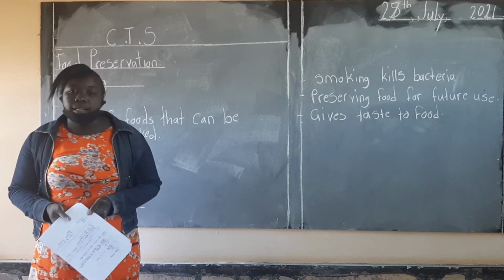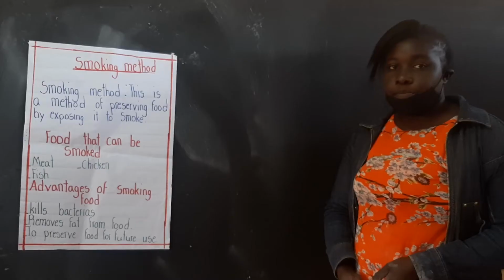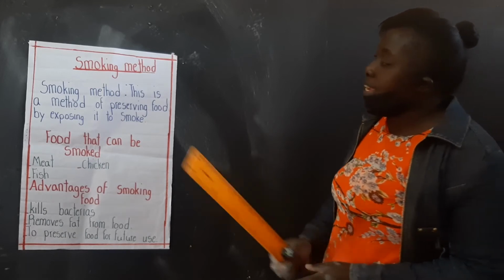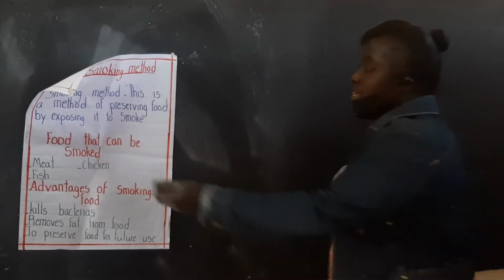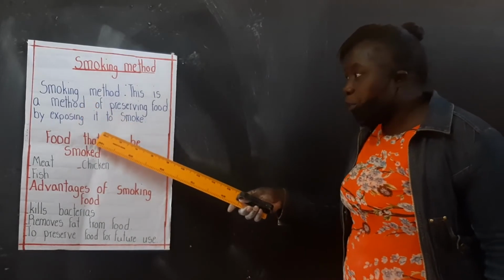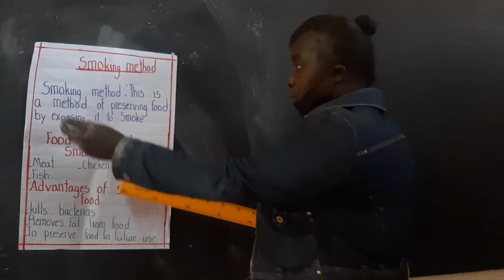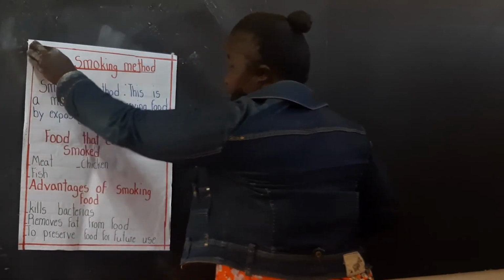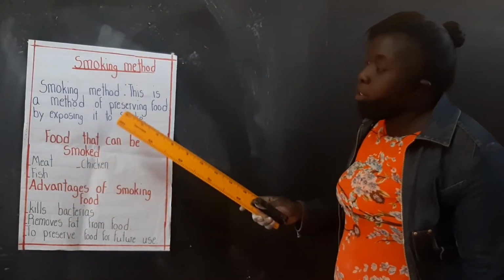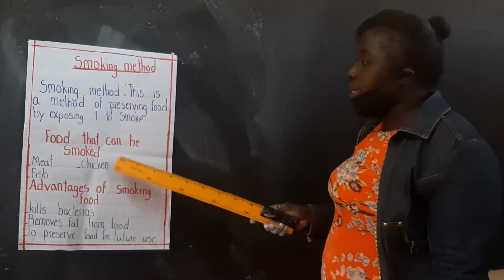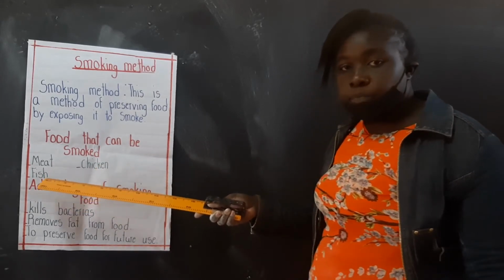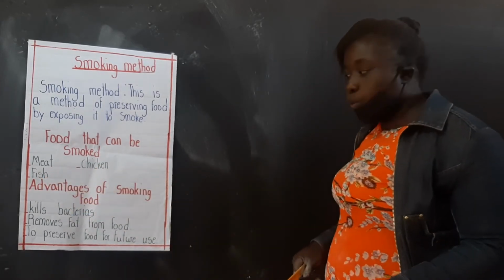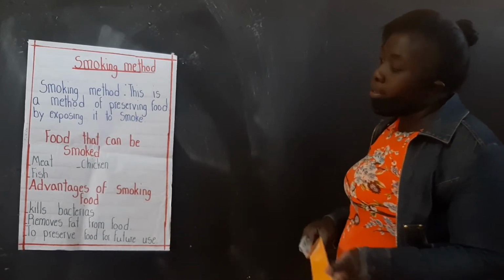So let us look at this chart together. Okay, so we are saying smoking method. This is a method of preserving food by exposing it to smoke. We are also saying, food that can be smoked. So different types of foods that can be smoked. Number one, we have meat. Two, we have chicken. And then three, we have what? Fish. So the advantages of what? Smoking. Why smoking is important?